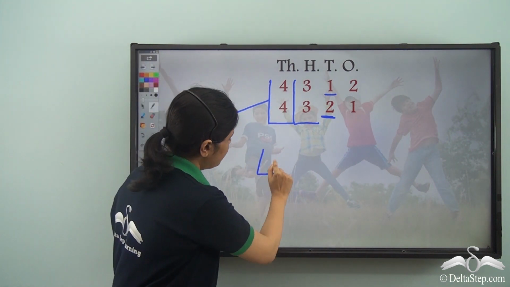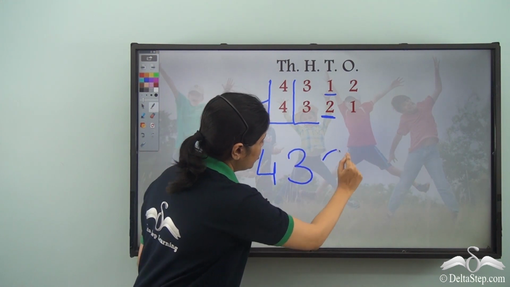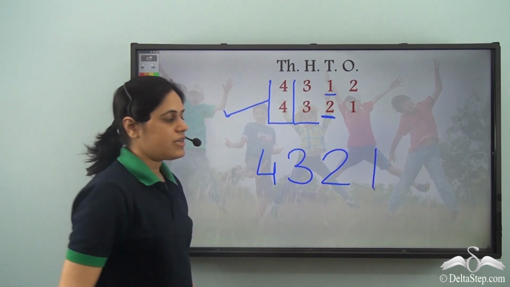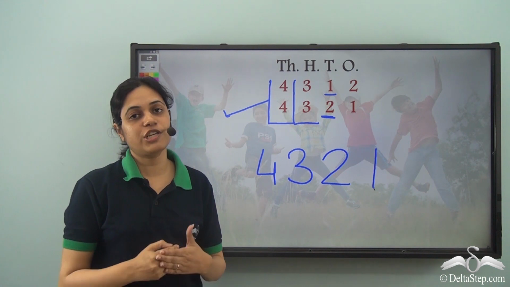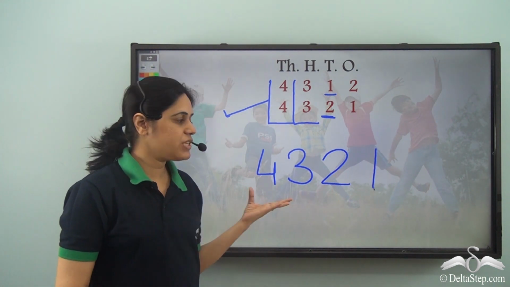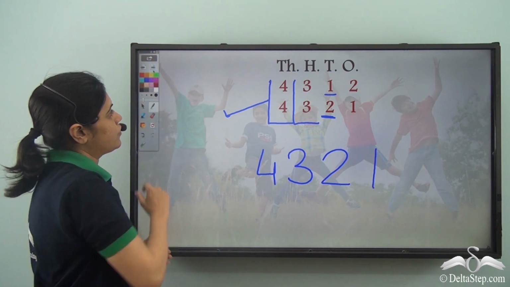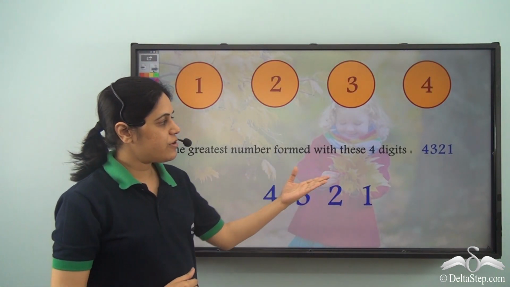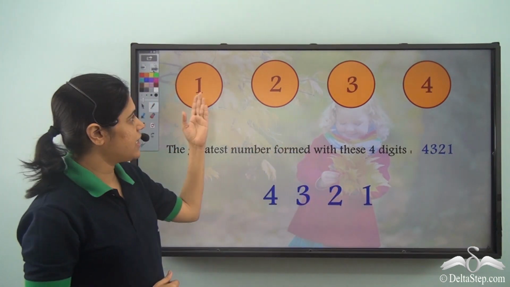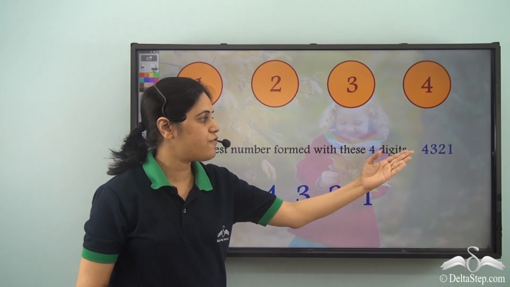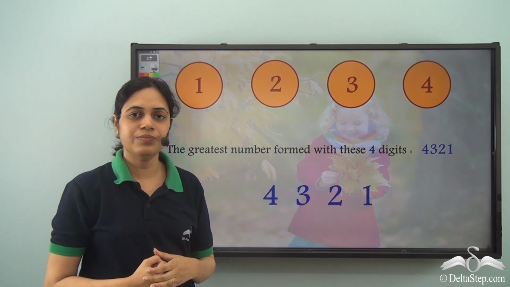So 4321 is the biggest 4-digit number I can make using the digits 1, 2, 3 and 4. So the greatest number formed with these 4 digits, that is 1, 2, 3 and 4, is 4321.